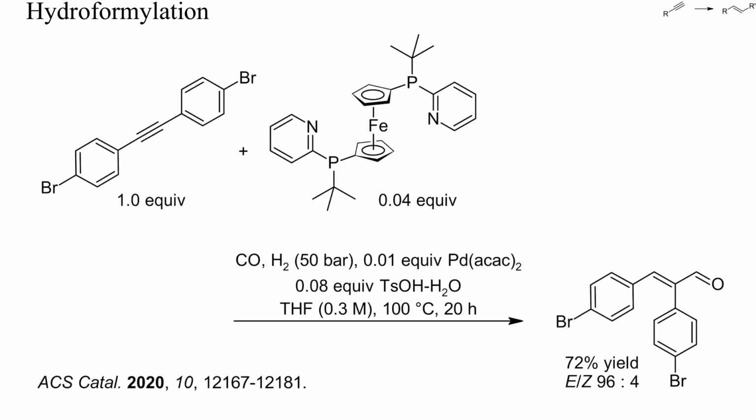Internal alkynes can also be converted into vinyl anion equivalents with hydrogen. Here a diaryl acetylene was hydroformylated by treatment with hydrogen and carbon monoxide. A mixture of TPPTS (a sulfonated triphenylphosphine) and iron and palladium complexes acted as catalyst. The reaction mainly yielded one isomer, without any cleavage of the carbon-bromine bonds.